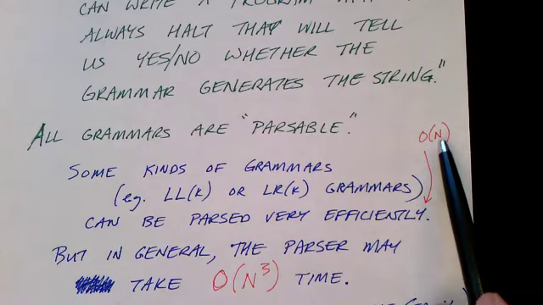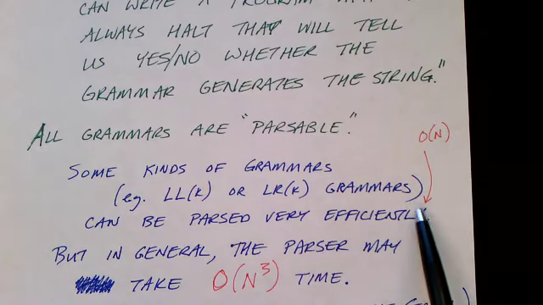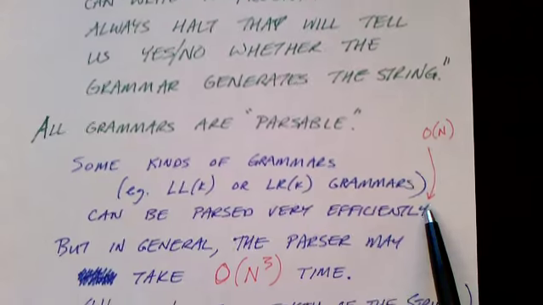And order n means that the algorithm to test whether that string is in the language or not is linearly proportional to the length of the string. It's not n squared or n cubed, but it's proportional to just the length of the string. A string that's twice as long may take twice as long to parse, but anything that can be parsed in order n time can be parsed efficiently.